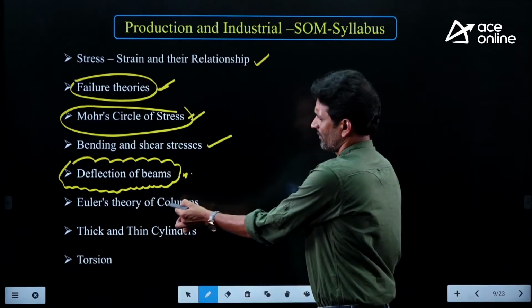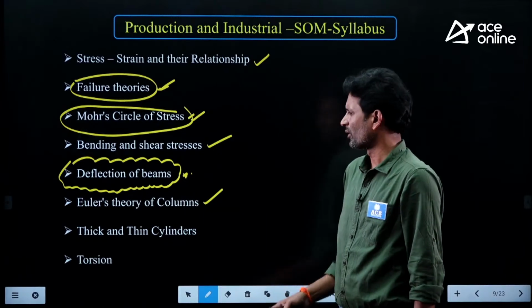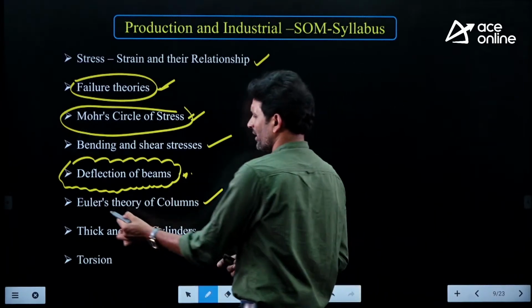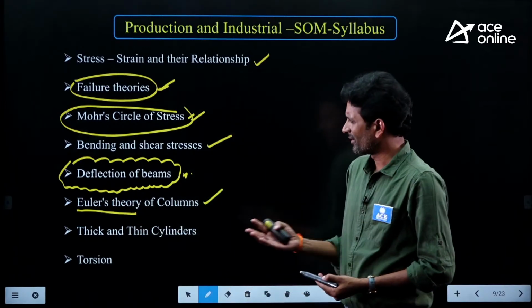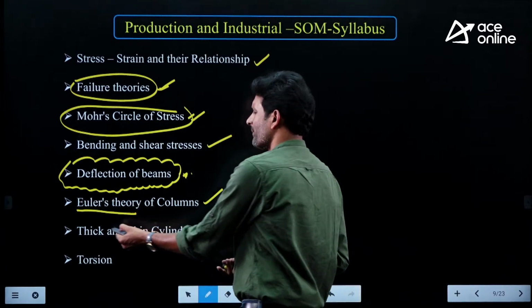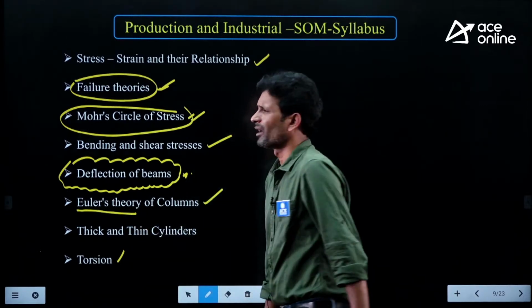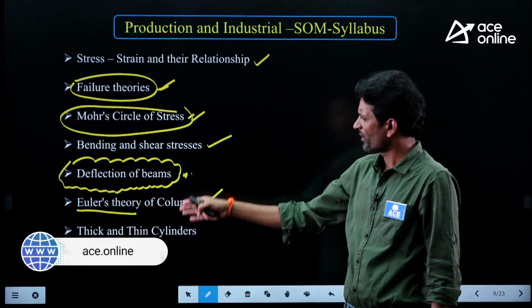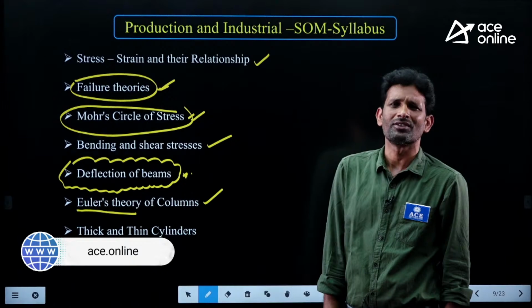After that, again, the concept of columns, Euler theory related to the buckling mode of failure, how we are using this theory to predict or to provide the safe load on the column. After that, the next topic is the concept of thin and thick cylinders, then the torsion. These are the various topics that we are going to cover related to production and industrial engineering.